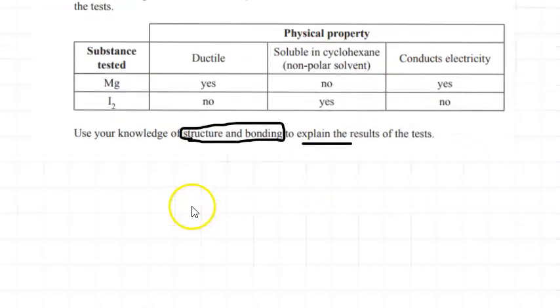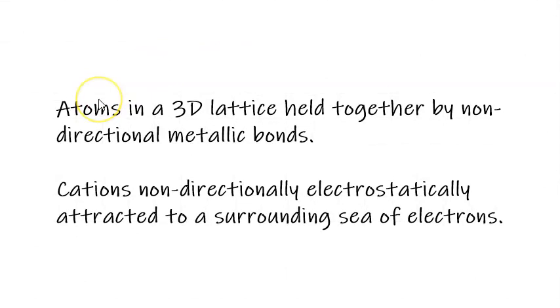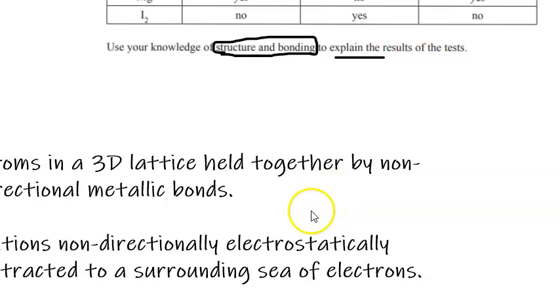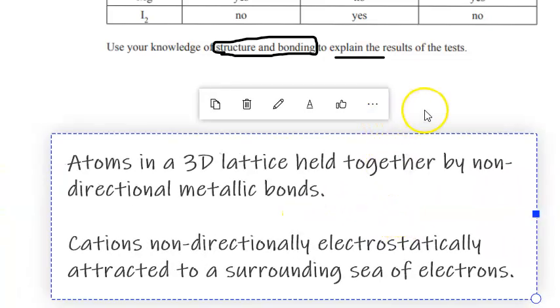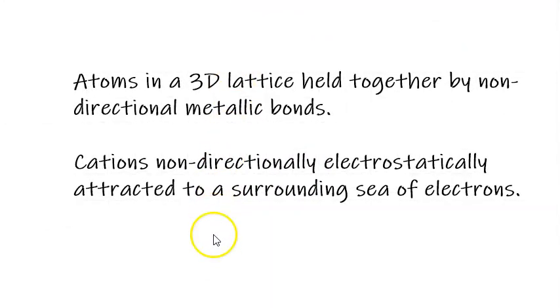So we would use the definitions that we learned in the last video. You can either say magnesium contains magnesium atoms in a 3D lattice held together by non-directional bonds, or you could say magnesium is made of cations non-directionally electrostatically attracted to a surrounding sea of electrons. So either or, you can say one of those.